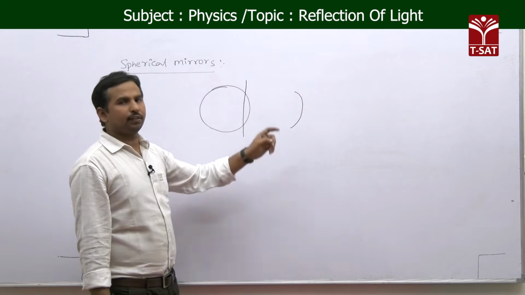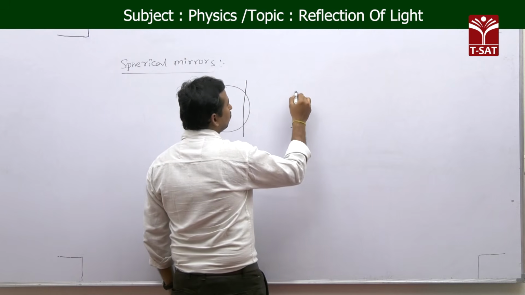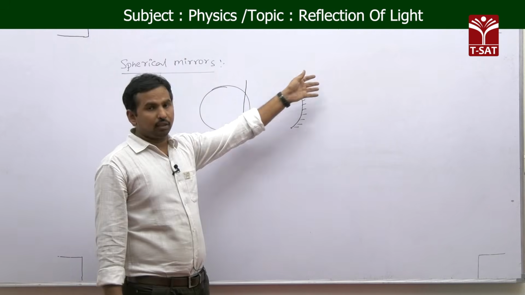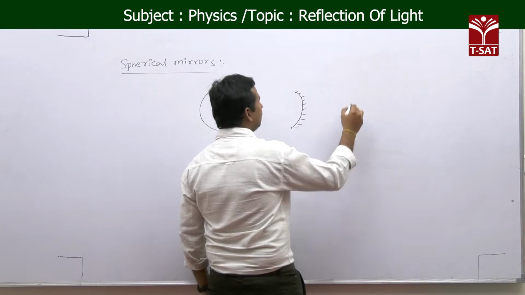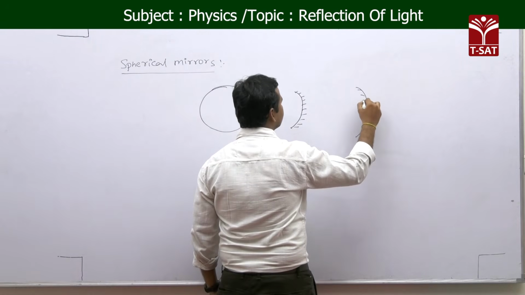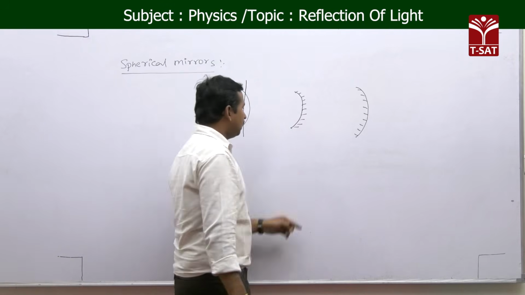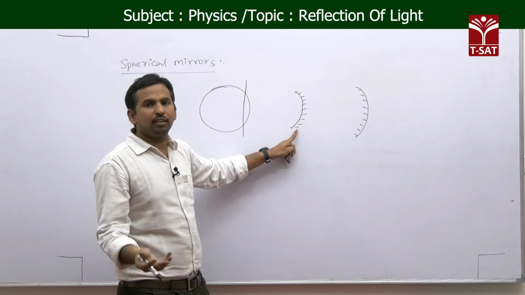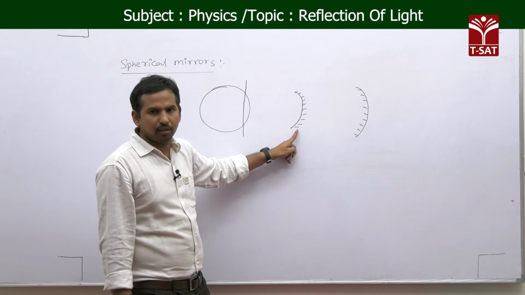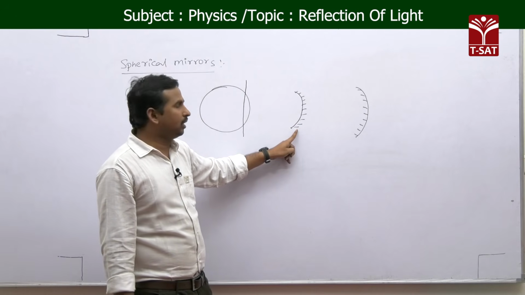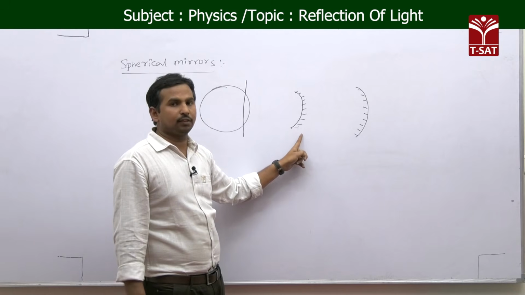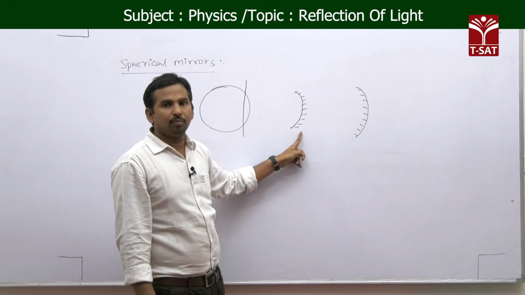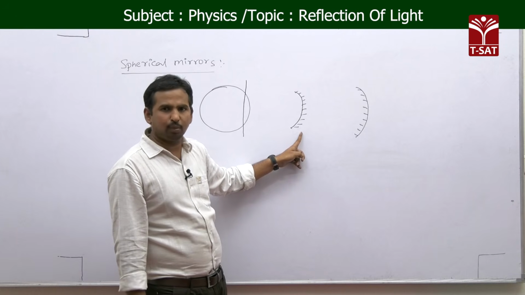If you silver any one of the surfaces, the outer surface or the inner surface, it is called a silvered surface. Why silver? So that no light rays pass through, because we need the reflection phenomenon.